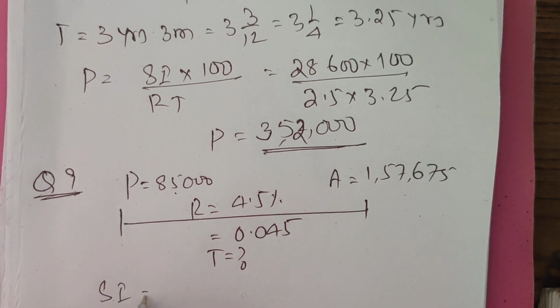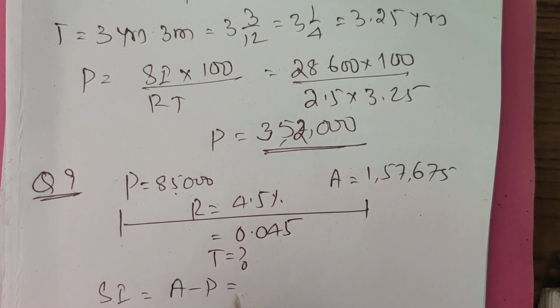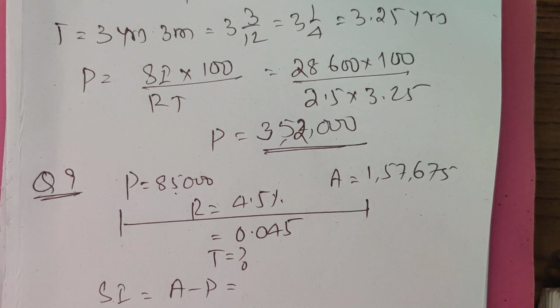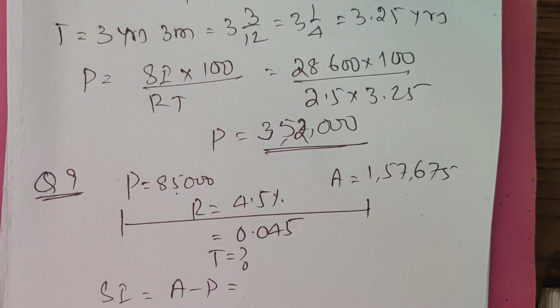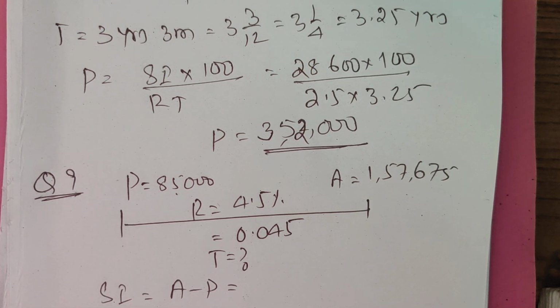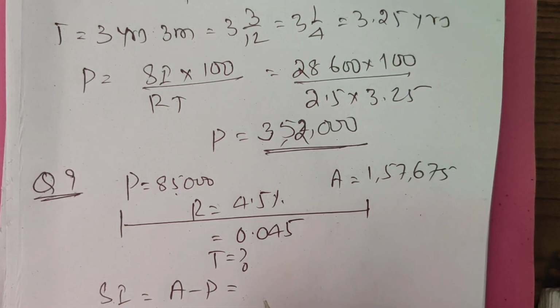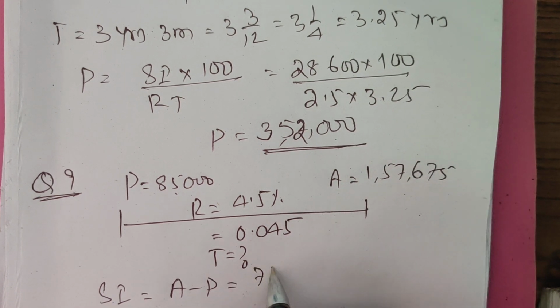Calculate simple interest, sir. Amount minus principal, 1,57,675 minus 85,000. This is 72,675.